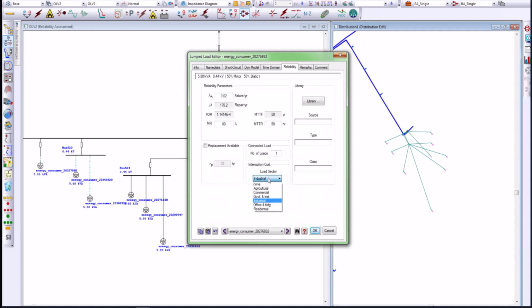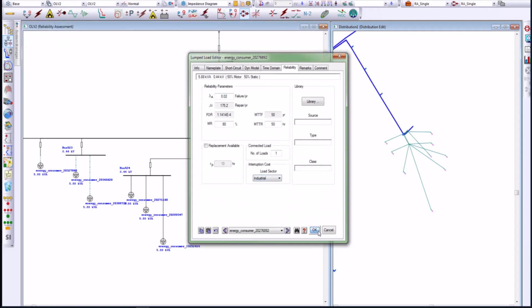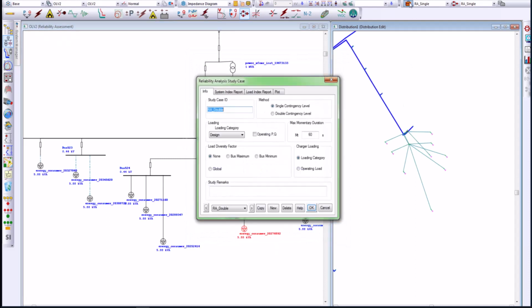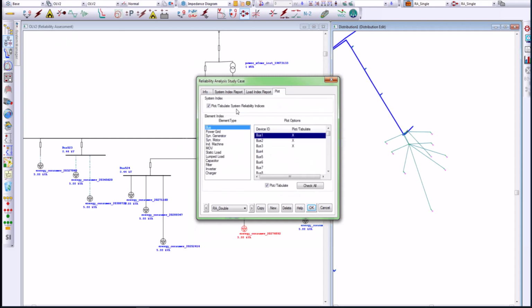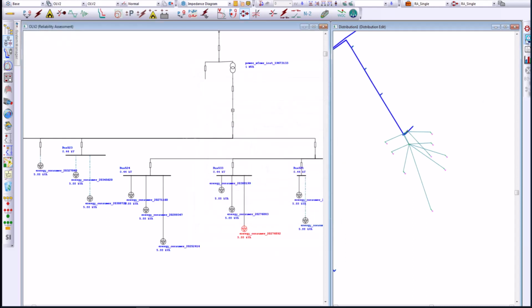And in this case, I'm showing the load, and you can specify the sector for this particular load. And then I open the study case editor so we can select the method, whether it's a single contingency reliability assessment or a double contingency assessment, the maximum momentary duration, and which devices I want to plot when calculating my results. So I can specify the specific buses and any other equipment I'd like to create a plot for.